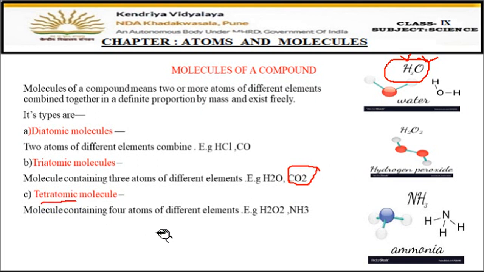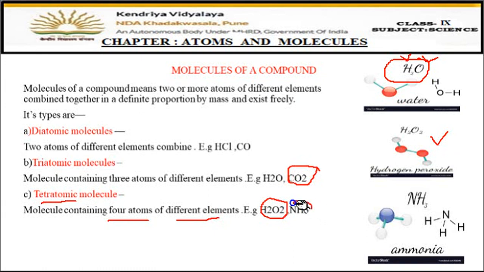Then tetraatomic means again four atoms but of different elements. So here you can see H2O2. This is hydrogen peroxide. Here you can see it, H2O2, right? So two oxygen atoms and two hydrogen atoms combined together. So total it becomes four. That's why it is tetraatomic. Different elements, hydrogen and oxygen.